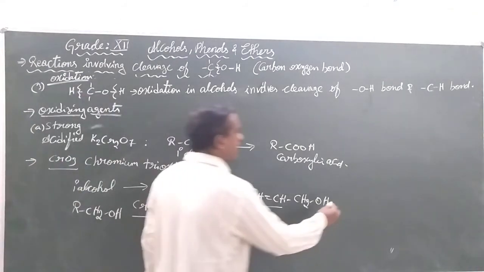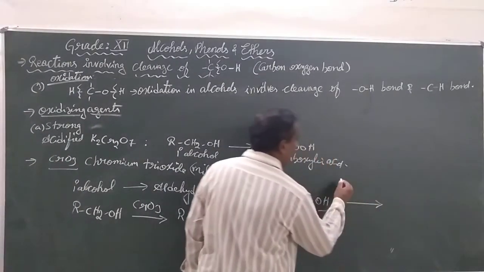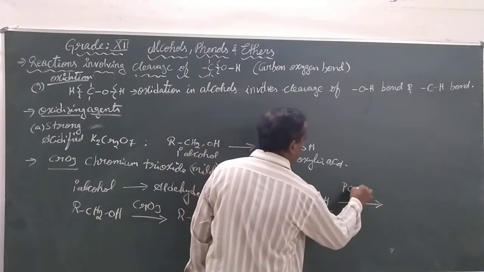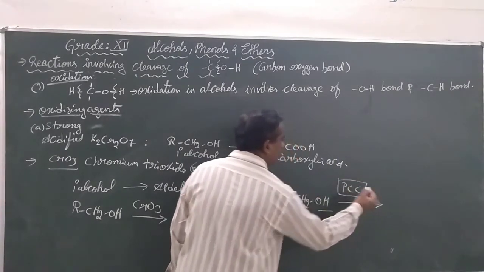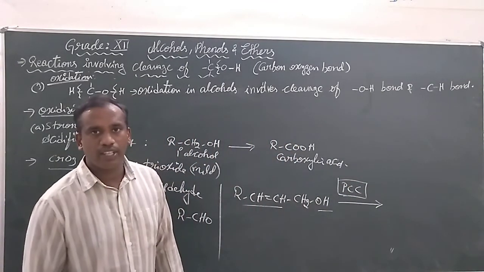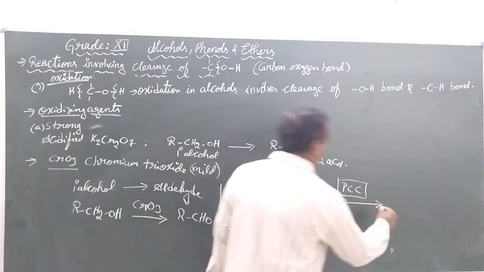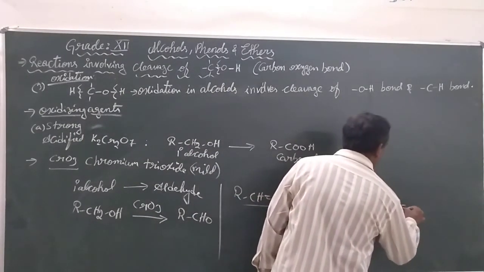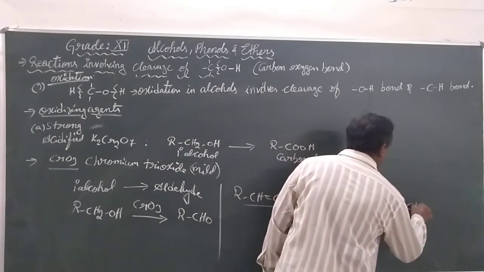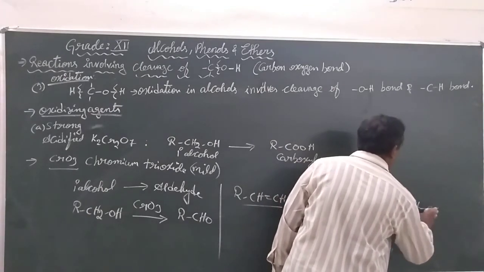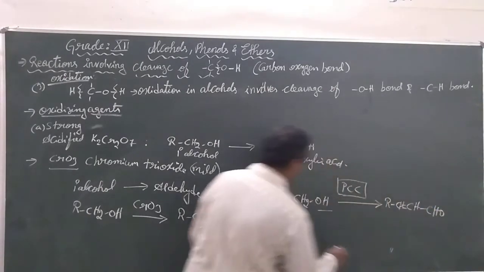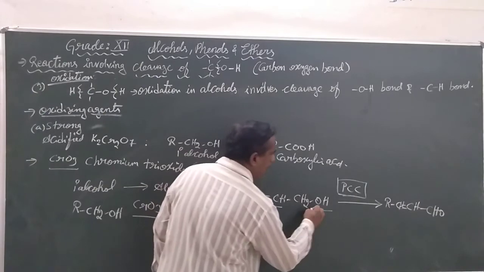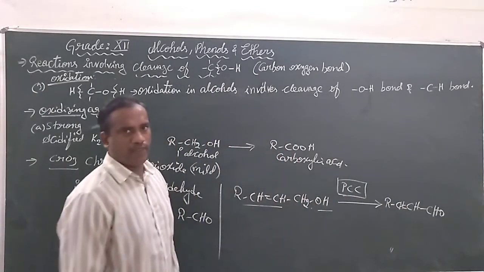What is the oxidizing agent we are using? It is short-notated as PCC. Its work is not to disturb any of the other functional groups, but just to convert the alcohol into aldehyde.